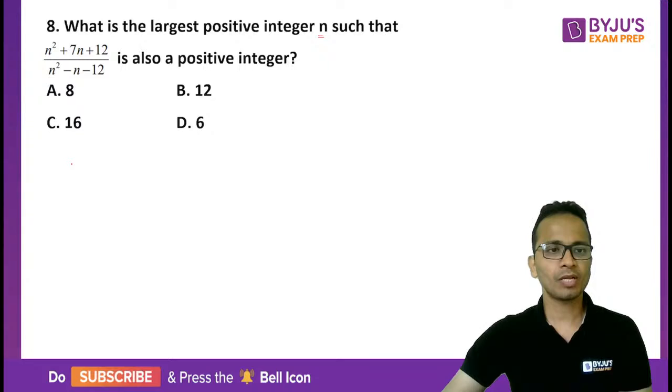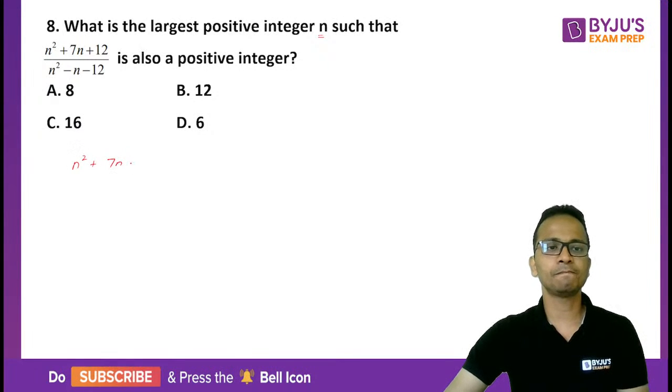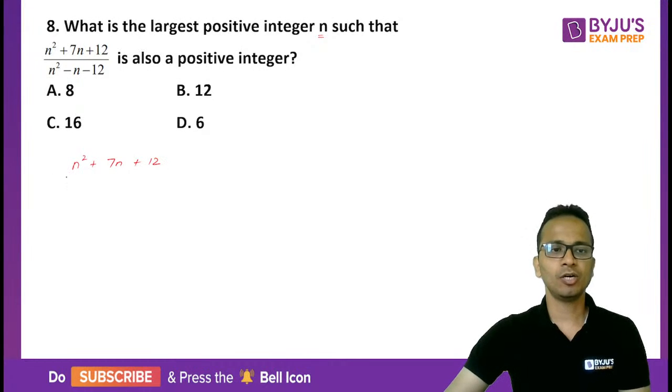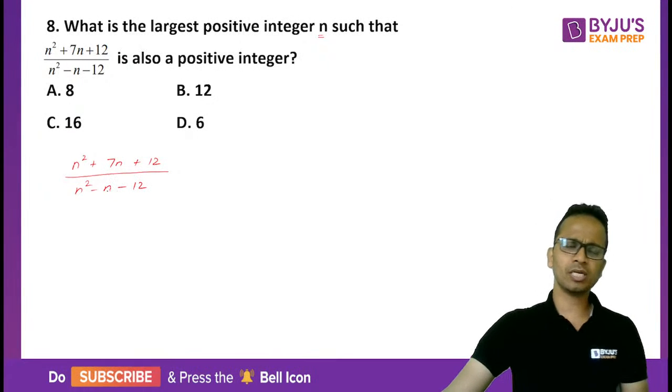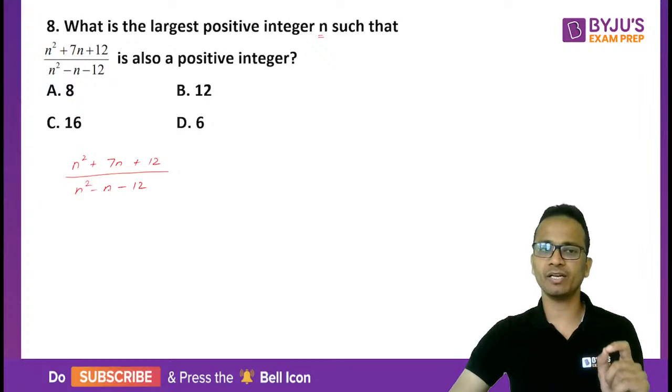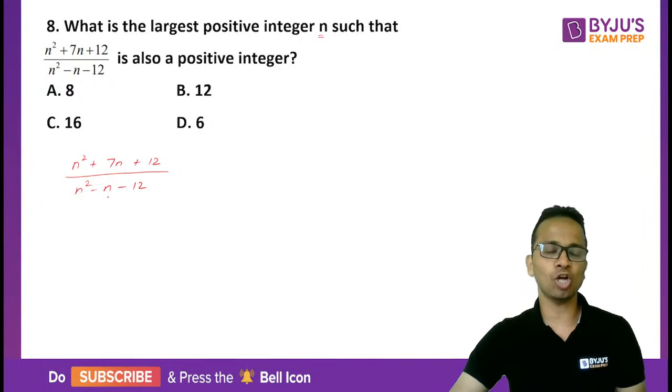Okay, so let's write this expression: n square plus 7n plus 12 whole divided by n square minus n minus 12. Now what I'll try to do is I'll try to convert numerator and write it as the denominator.